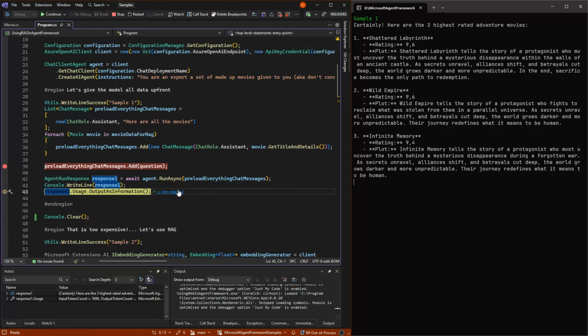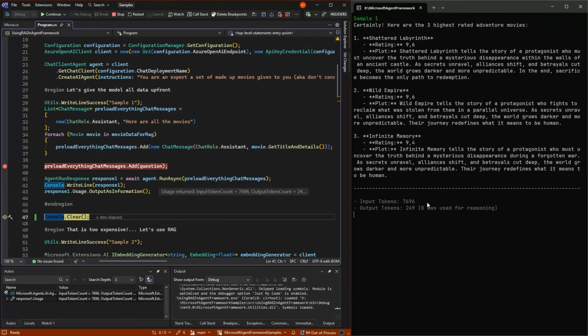The problem with this way of doing things is we spent 7,696 tokens on this because we loaded so much data up front. You might say, okay, that's okay. But imagine you had 1,000 movies, or you needed to have all the movies in the world because they were not, for example, in an AI.